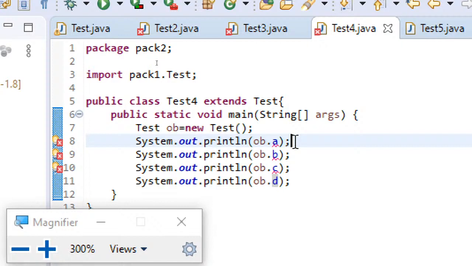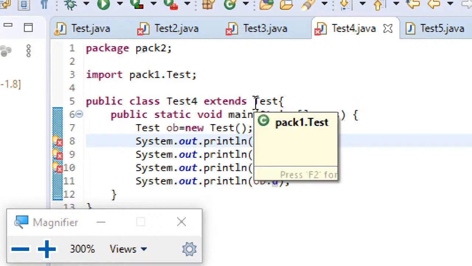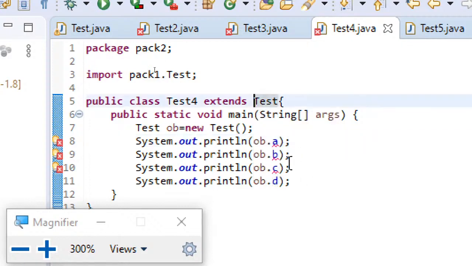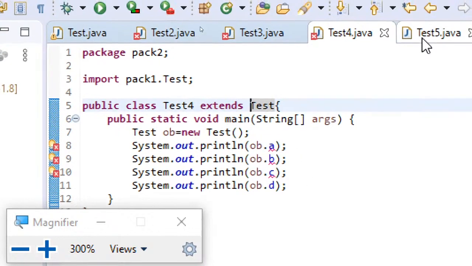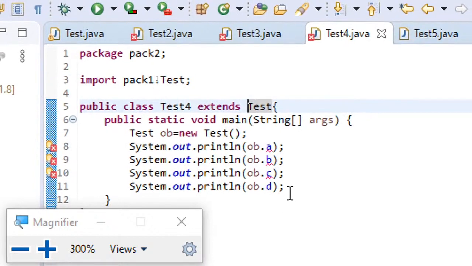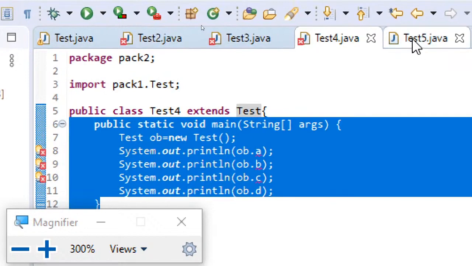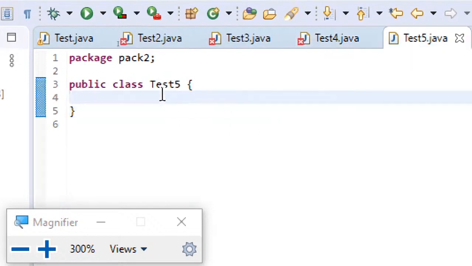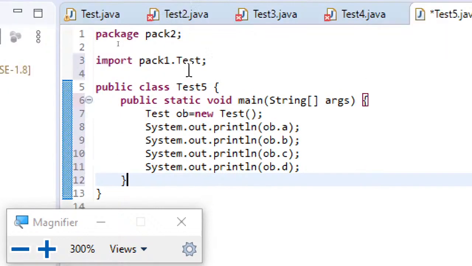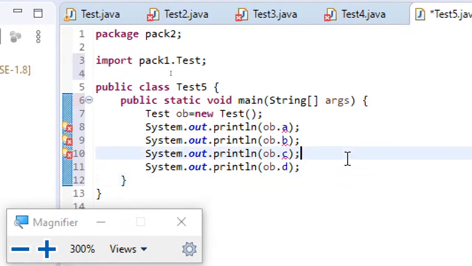And protected members, you can have scope in the subclasses and non subclasses of the same package. Now if I just copy the same code in test 5, here you can see what is happening.